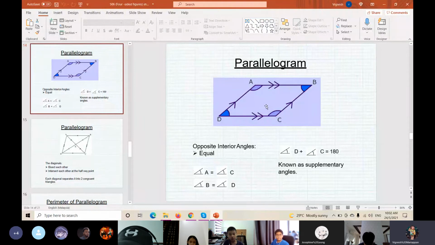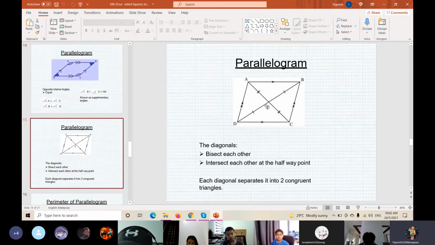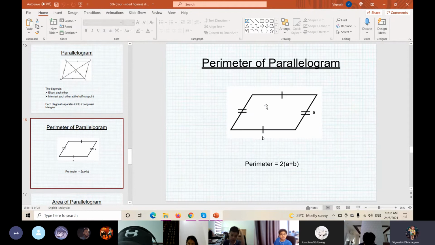Okay, how about the perimeter of a parallelogram? Who can tell the teacher how to find the perimeter of the parallelogram? Plus the length with the width. Plus what? The length and the width. For perimeter, for parallelogram, it is also the same.